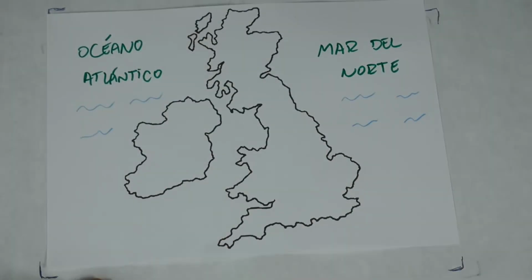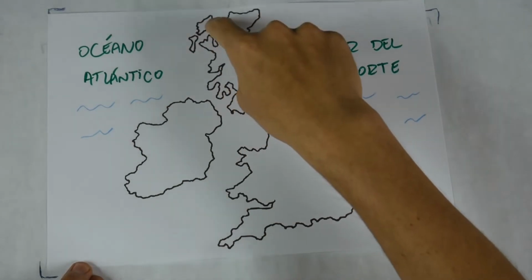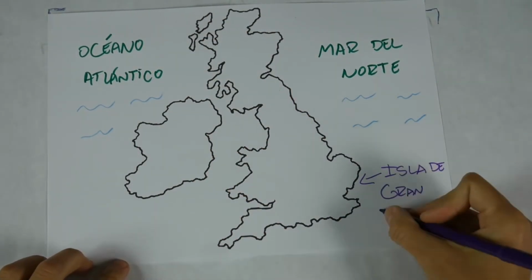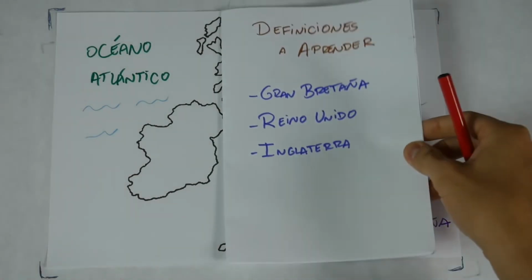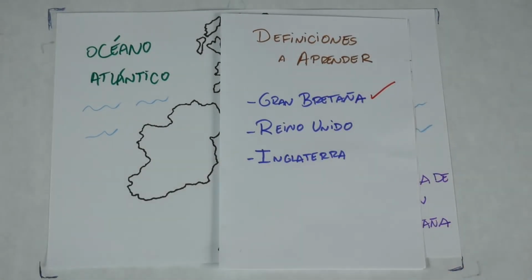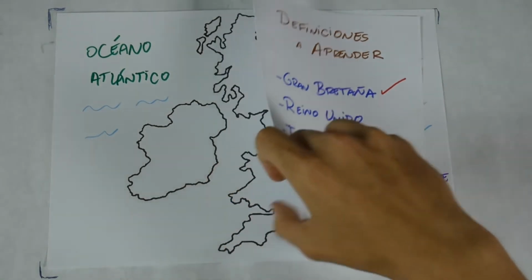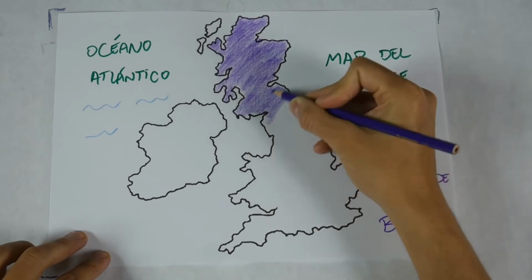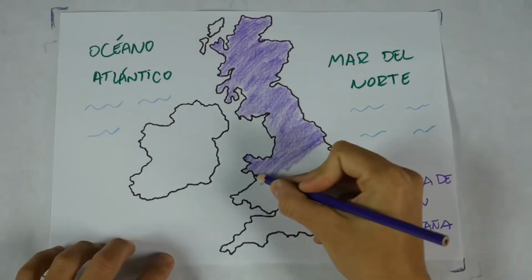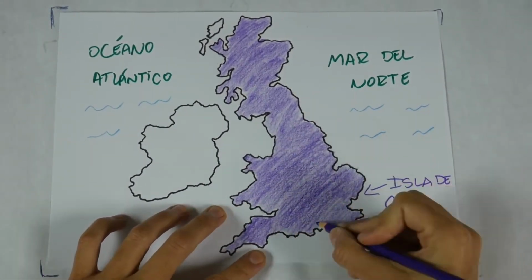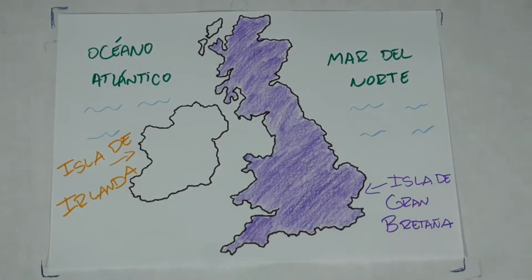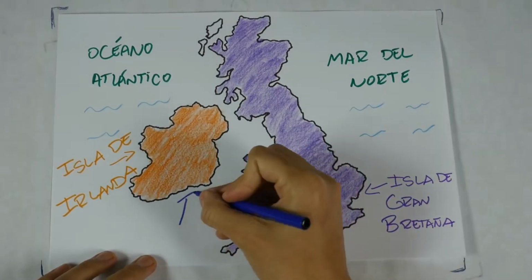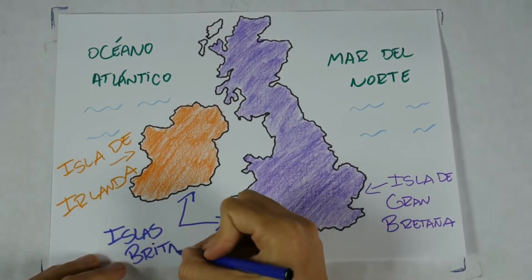As you can see, this area is made up of several islands, of which the two largest and most important ones. The island of Great Britain. Yes, here we find the first definition. When we say Great Britain, we are referring to this island, this being a geographical term and not a political one. Let's continue. With an area of 209,000 km2 and the smaller island of Ireland, with an area of 84,000 km2. Together they form an archipelago known as the British Isles.